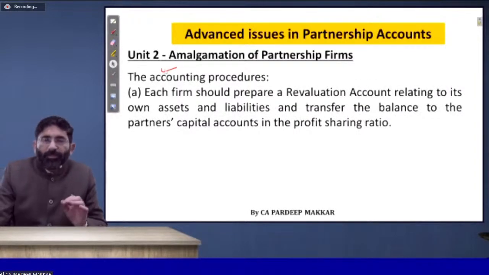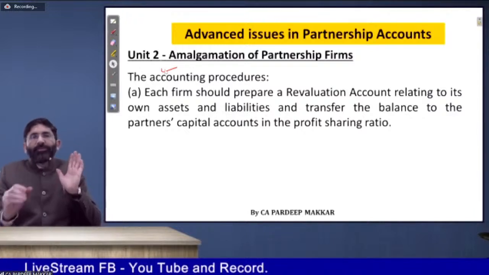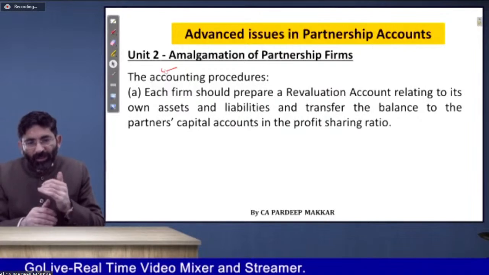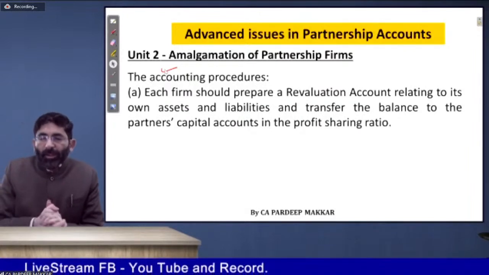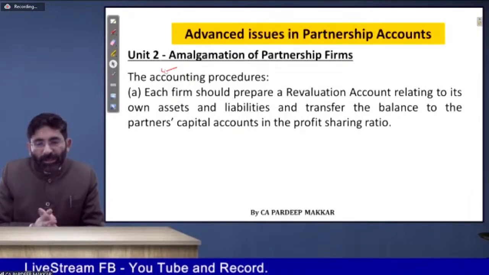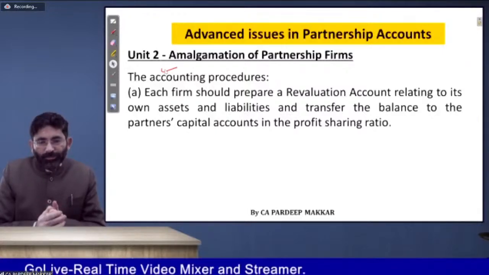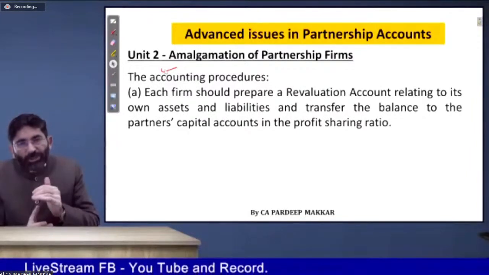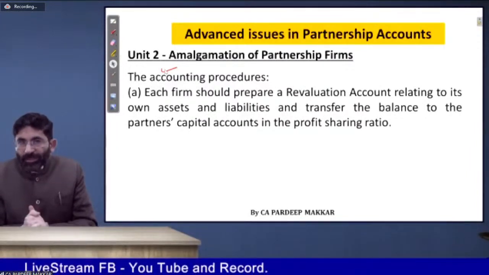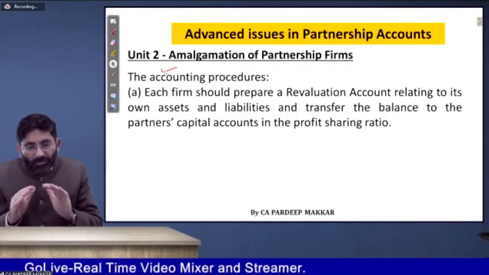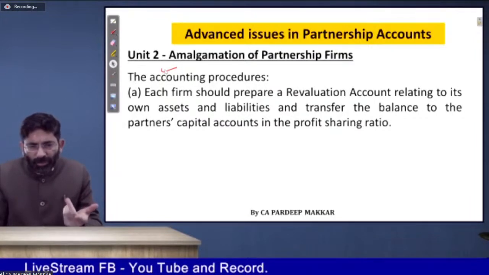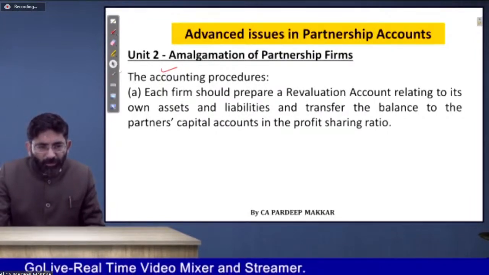Each firm will have to prepare a revaluation account relating to its own assets and liabilities and transfer the balance to the partners' capital accounts in the profit sharing ratio. Means they will revalue their assets and liabilities. Whatever profit or loss comes will be transferred to the partners' capital accounts. Very simple, already done by you in previous classes.